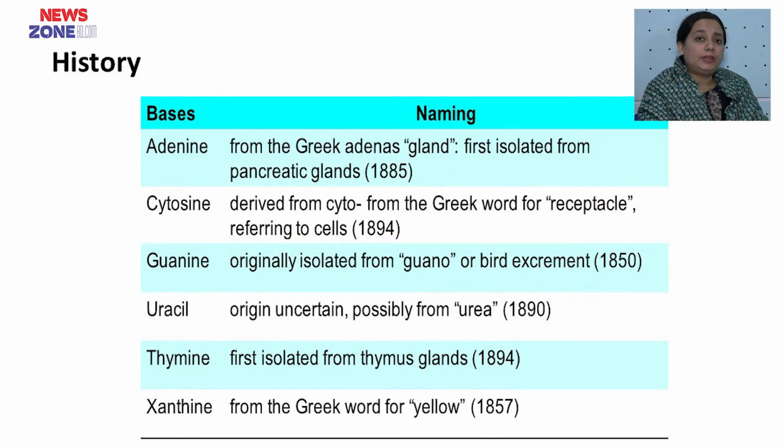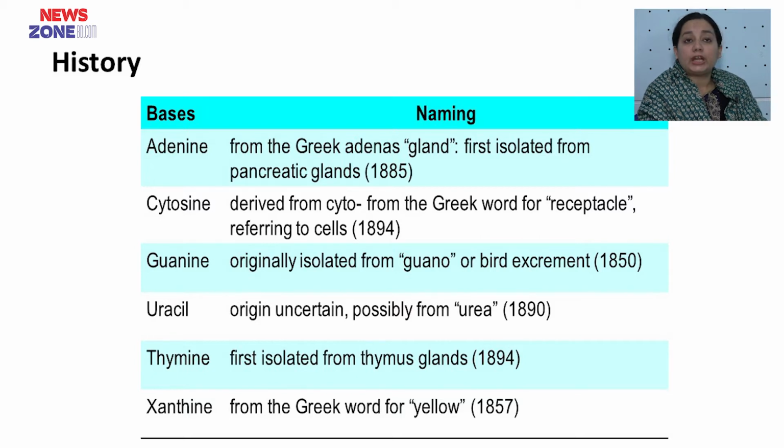If we look at the history, where did the names of these nitrogenous bases come from? Adenine came from the Greek adenos, meaning gland, first isolated from the pancreatic gland, and named in 1885.